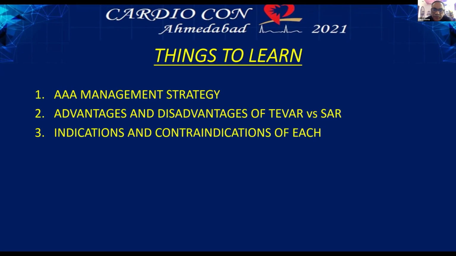And fenestration, if I can get a fenestration, I will prefer that rather than putting one more covered stent, or inside the covered stent one more bare metal stent for the renal chimney. So I will prefer fenestration. And inferior mesenteric is not an issue, you can always coil it. So I think fenestrations are the better mode of treatment.